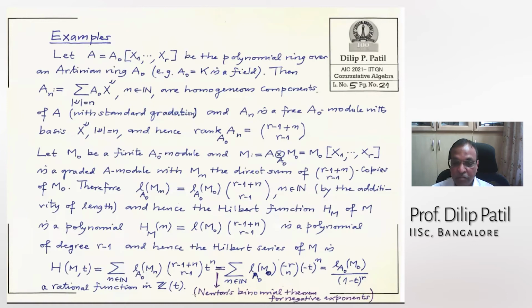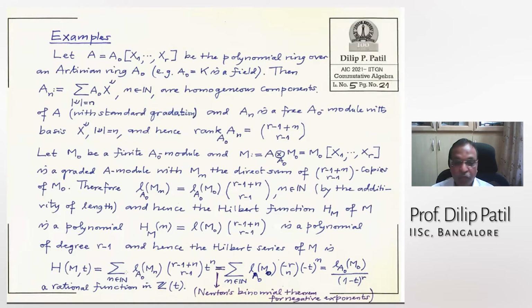You have to recall Newton's binomial theorem for negative exponents, and you will see the equality here. And then what is the advantage? This is the length of M0 over A0, and this one becomes 1 minus t to the power r.